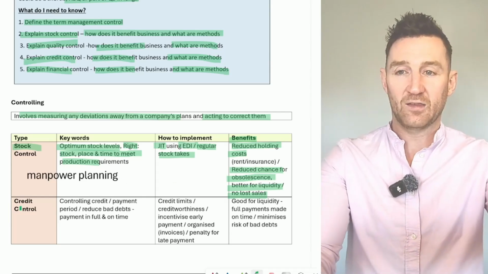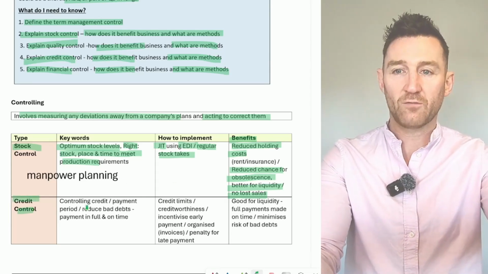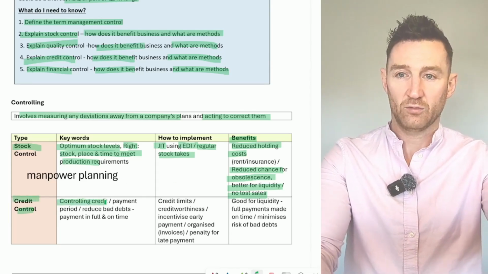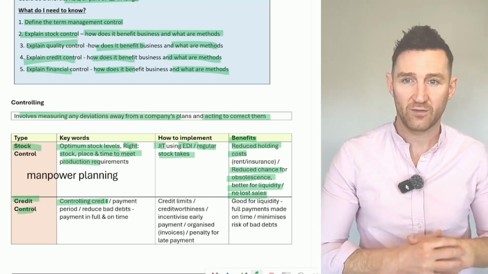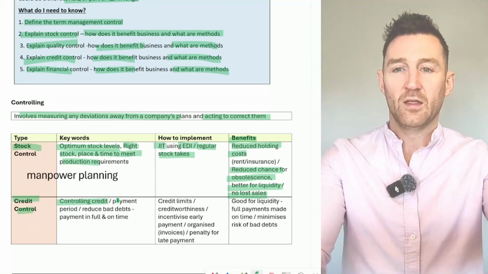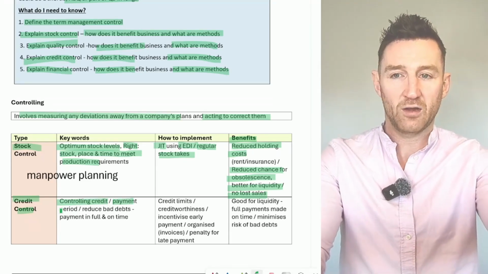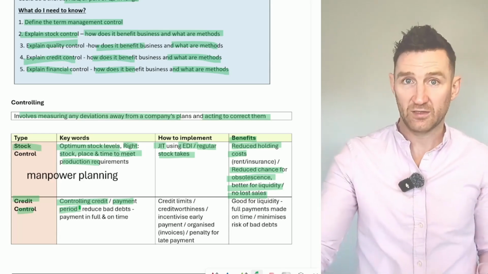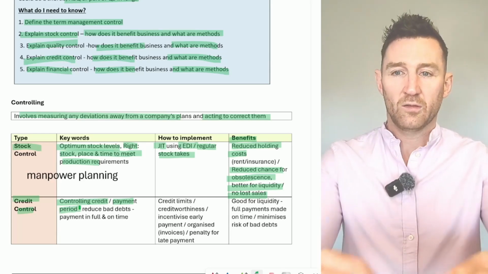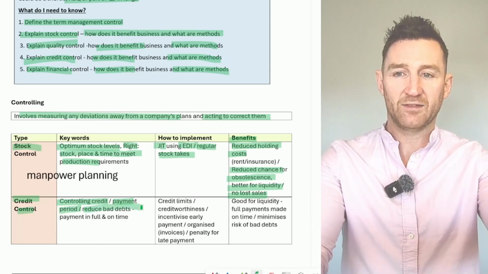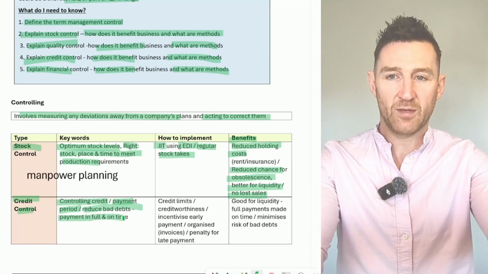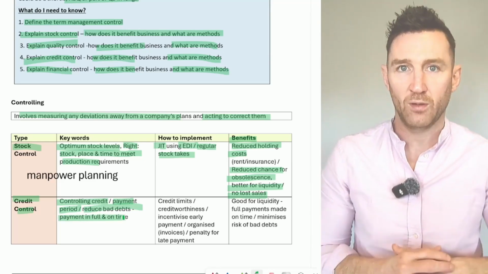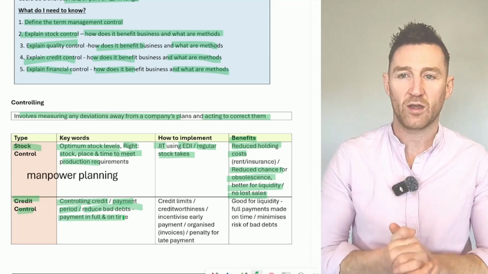Credit control is the next one. So this involves controlling credit. We're talking about selling goods on credit and controlling that whole process. So it's about controlling the payment period and the amount given to customers. The purpose of it is to reduce bad debts and ensure that payment is made in full and on time when we do business on credit.